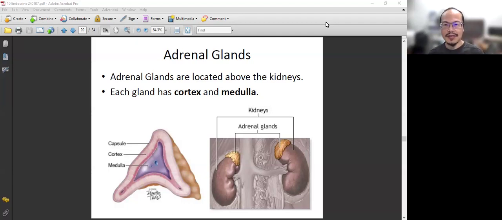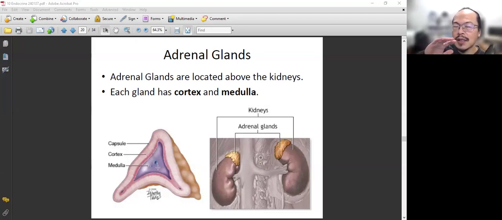So the location, where is it? We have two adrenal glands. Each one is on top of the kidney. All right, so here is that, and then when we cut it through, you can see that it has a cortical region and also a medulla area. So it has two portions, cortical and medulla.